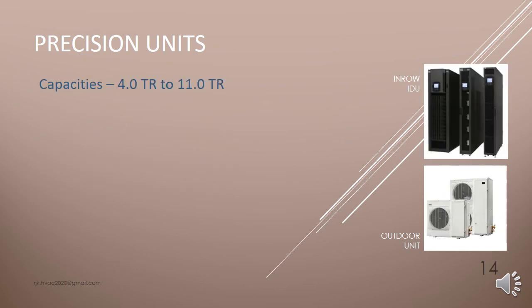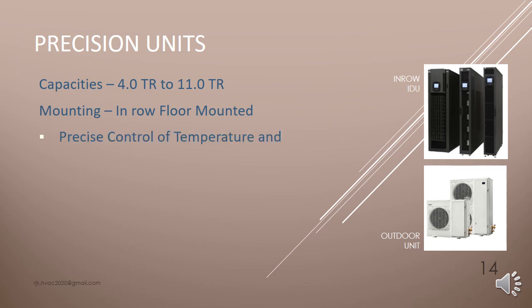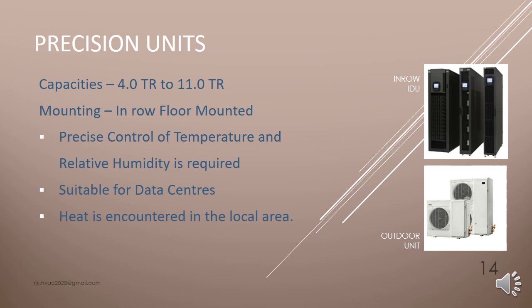Precision units. The capacities are available from 4 TR to 11 TR. Basically mounted in row with the server racks. These units are preferred where precise control of temperature and relative humidity is required. Basically suitable for data centers. These units help to counter the heat in the local areas.